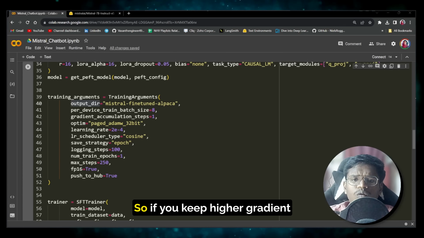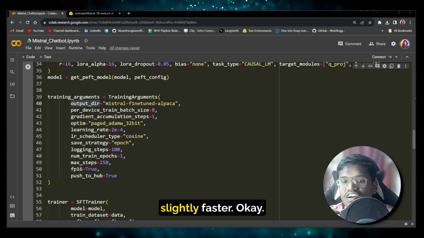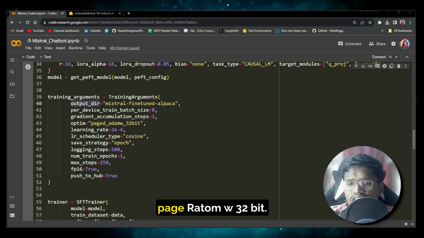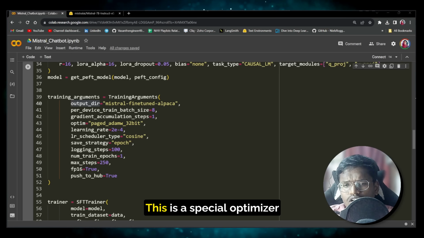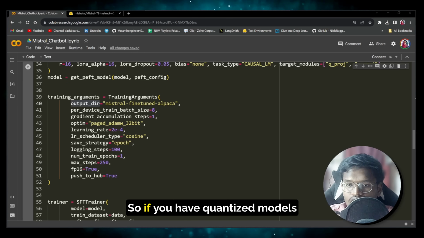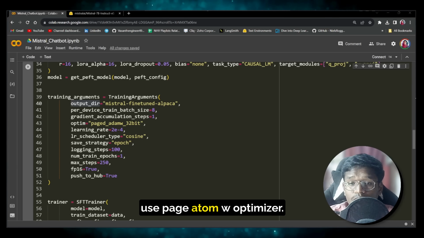Okay, so if you keep higher gradient accumulation steps, the training time should be slightly faster. Okay, next we have the optimizer being paged AdamW 32-bit. This is a special optimizer created to work with quantized models. So if you have quantized models being fine-tuned, then you should use the paged AdamW optimizer.